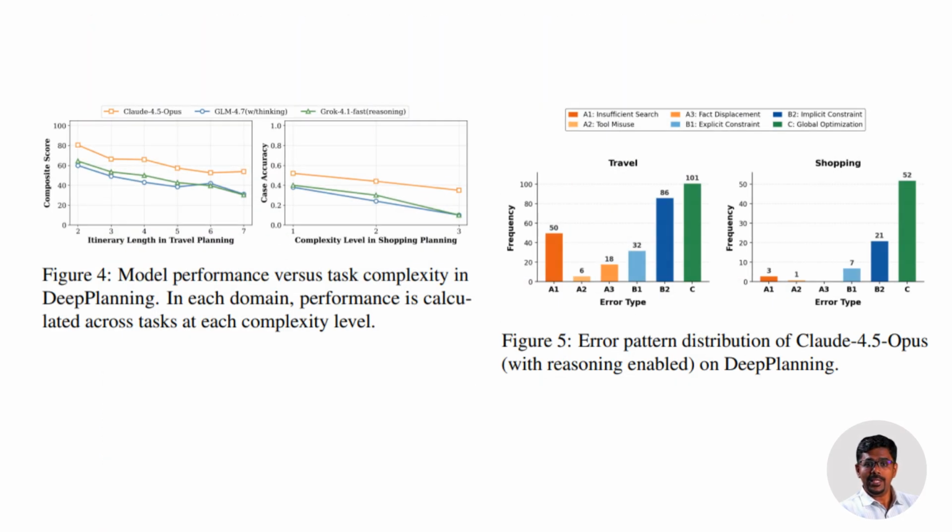The paper identifies three dominant failure patterns: missing information, ignoring implicit constraints, and most commonly, global optimization collapse. Agents don't backtrack well, they don't revalidate the whole plan, they move forward even when the foundation is broken. Deep planning doesn't just show that agents fail, it shows why. And more importantly, what real planning will require next: explicit reasoning, parallel tool use, and global consistency checks. Until then, your AI trip planner is still dreaming.